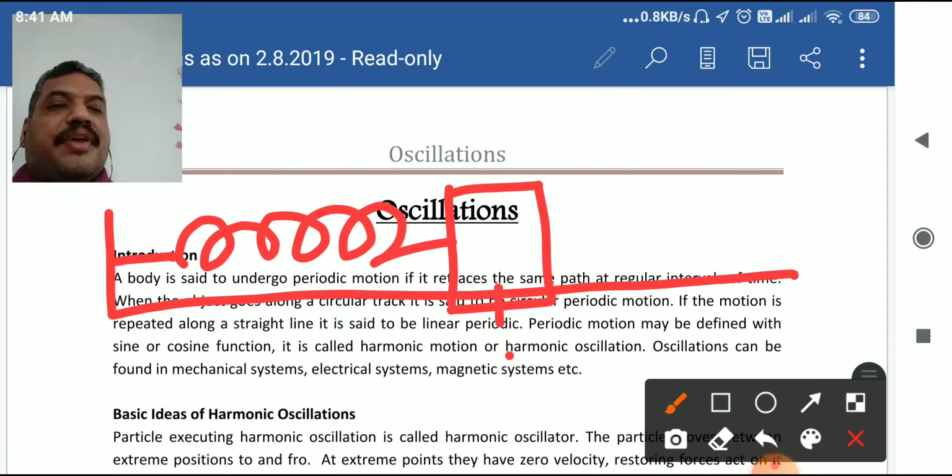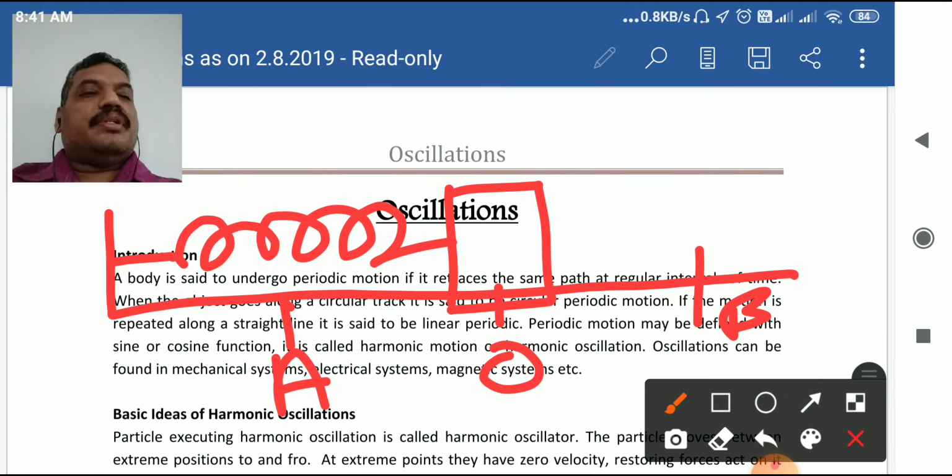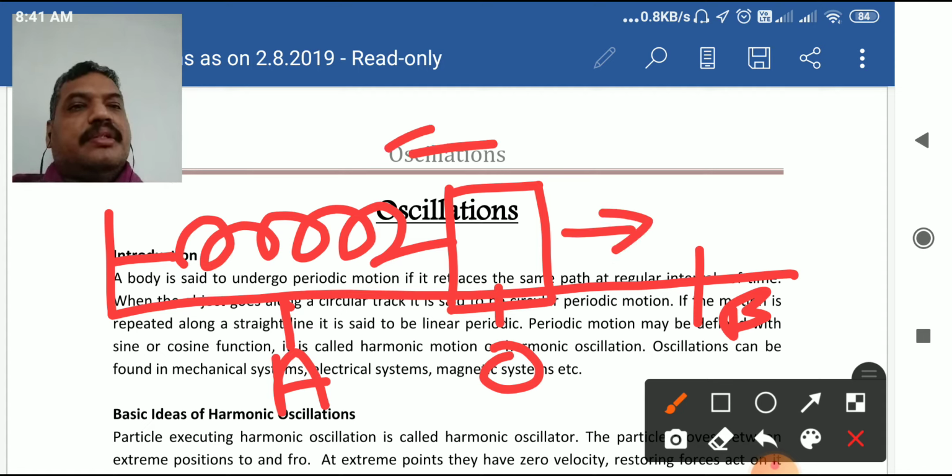This position we can name as O, this extreme position we can name as B, and here we can name it as A. Here the block can be pulled towards right side, or block can be pushed inwards. Both ways, the motion will continue repeating. So this motion we call linear periodic motion. Okay, and that is how oscillation, the periodic motion, works.